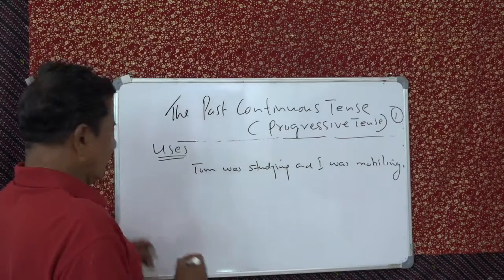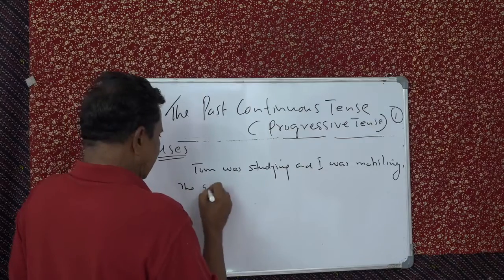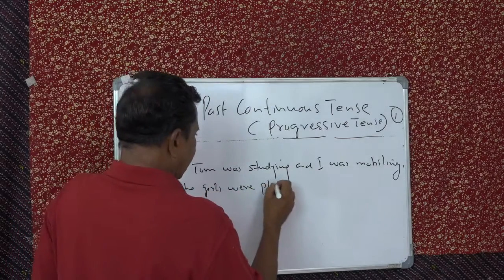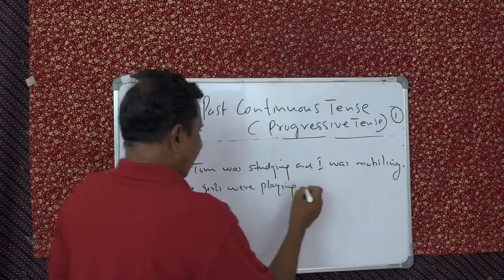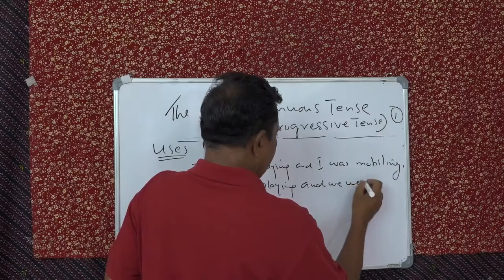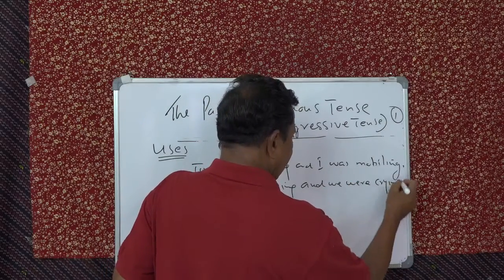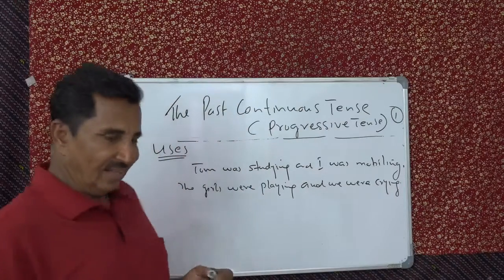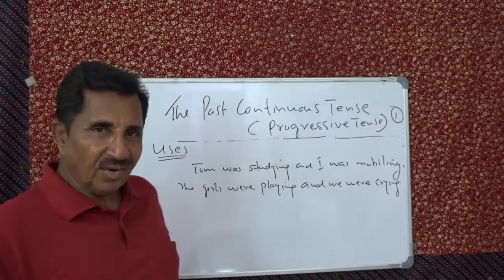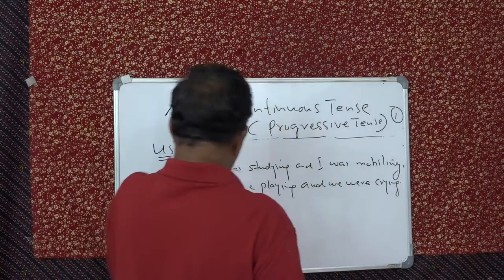And you can say, the girls were playing and we were crying. Why? You don't know. So that is simultaneous, two actions. Understand? Or three actions. That depends. So that is how we can see.